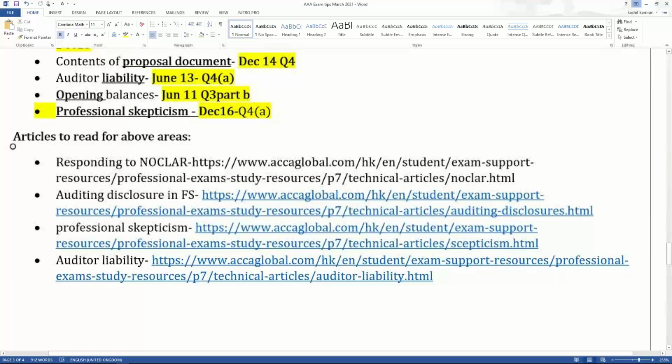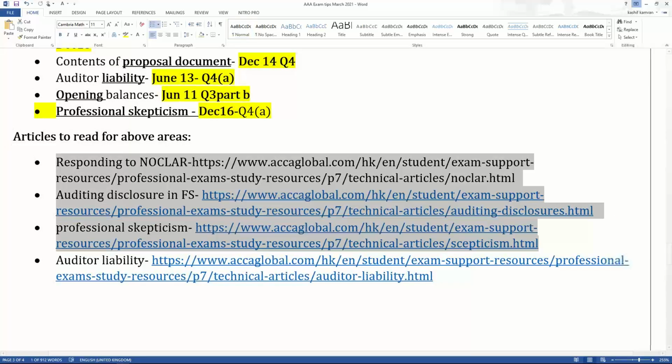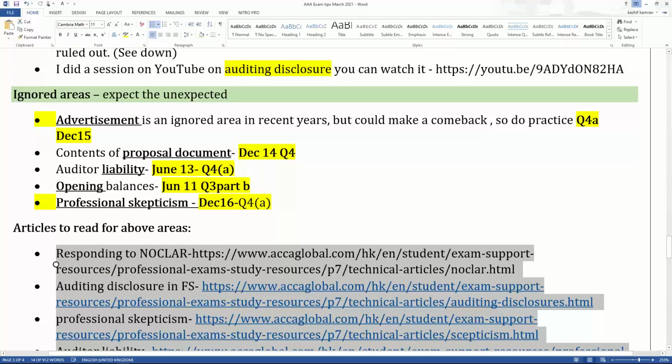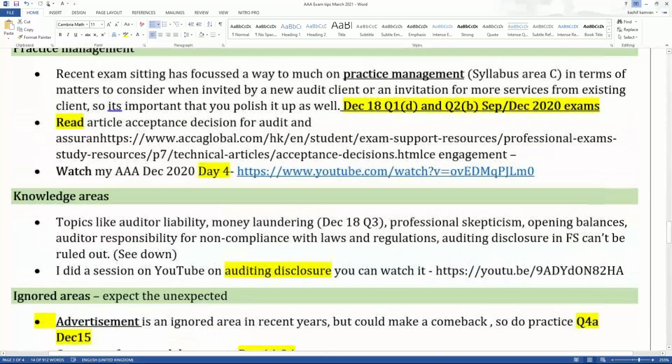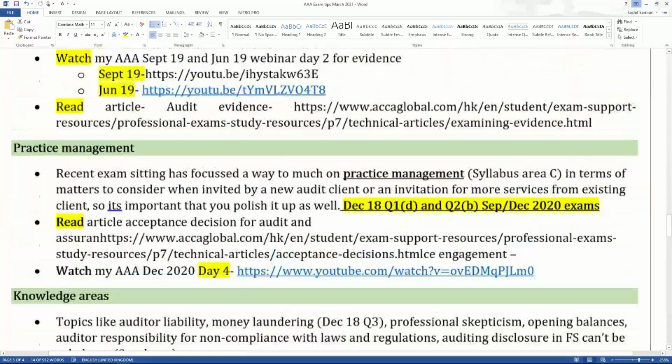And then there are so many articles to read on the knowledge areas. You can see all the articles here on the knowledge areas which I have recommended. The hyperlinks have been given. So I've covered different tips. I've covered the tips on risk, which type of risk can come. I've covered the tips on other assignments, which type of other assignments can come. I've covered the tips on evidence, on reporting, and on ignored areas, expect the unexpected. I've covered the tips on practice management, which has been a focal point of the examiner in recent history.